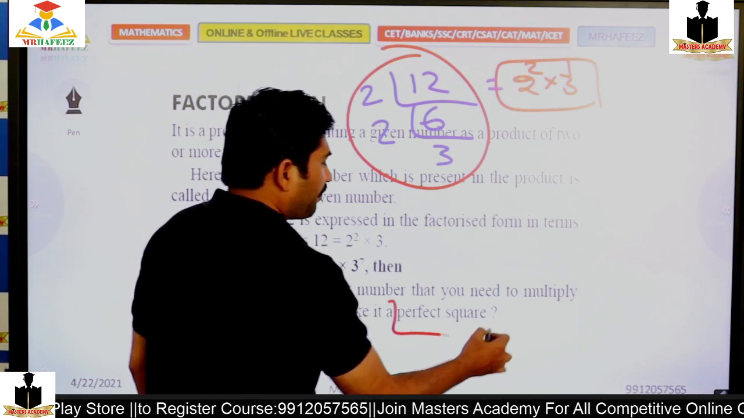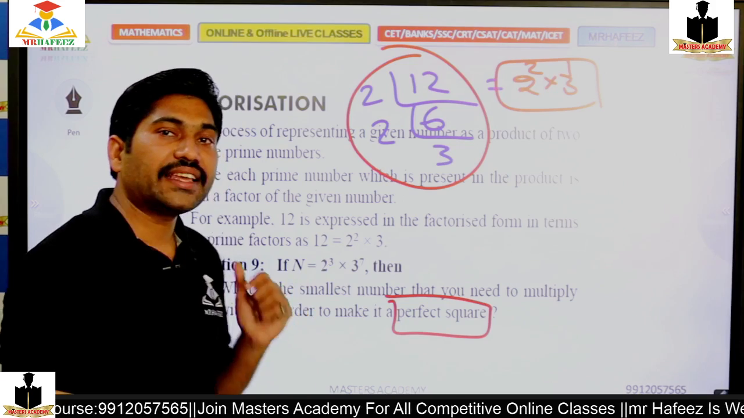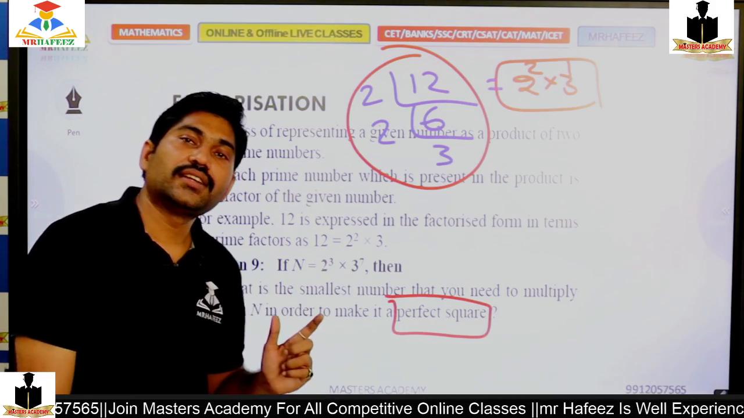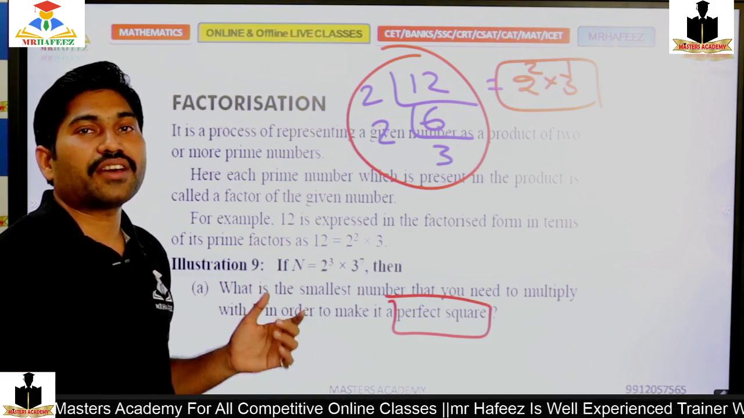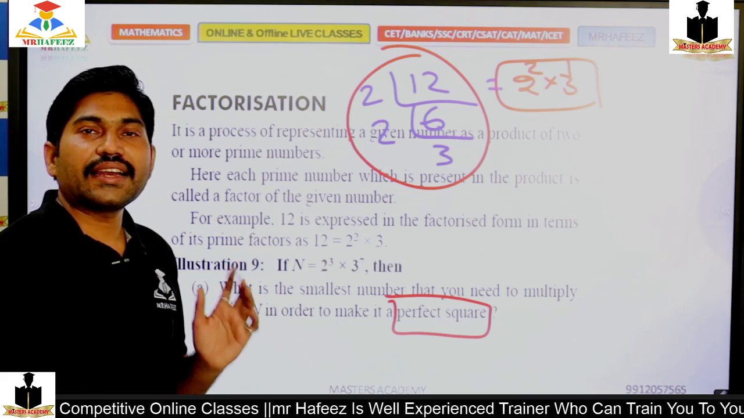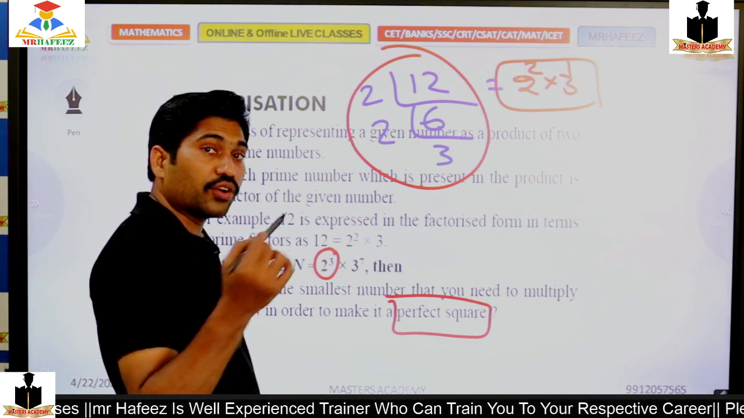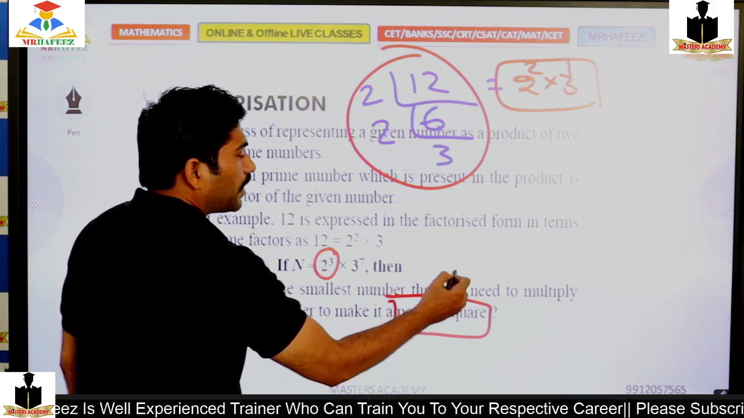To make it a perfect square, what I require is an even power of 2. Only then can I calculate the perfect square, that means if the prime number's power is even. 2 cube cannot be a perfect square. 2 power 4 can be a perfect square. So I should multiply with 2.